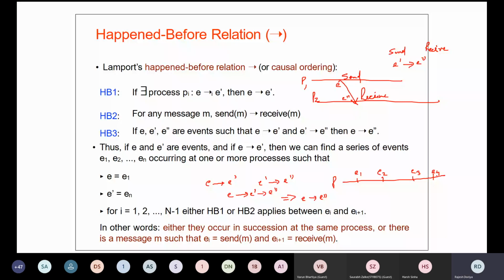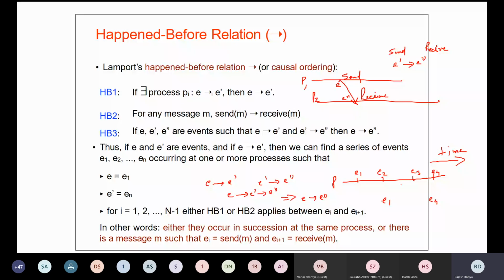For example, I am giving you event 1 and event 4, and this is the direction of time on a particular process. This is the diagram given to you. Now I'm asking you to tell me which event has happened before which one.